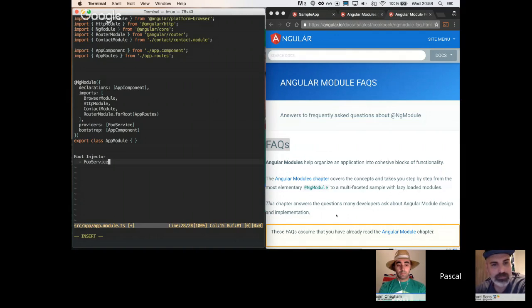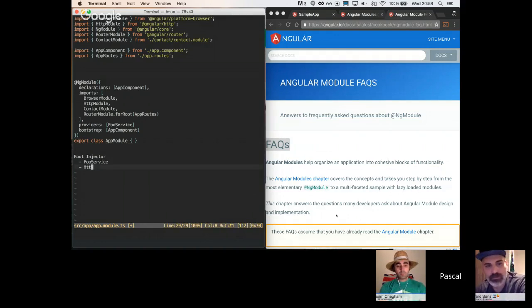At that point, all of the components in your application can ask for a service of that type. Now, if you import another module, for example the HTTP module, which comes with its own providers, for example a provider for the HTTP service, then this one will be added to your root injector like this, right? So you will now have the HTTP service available for the entire application.